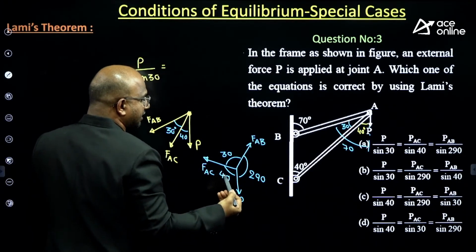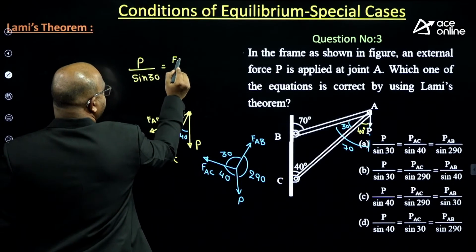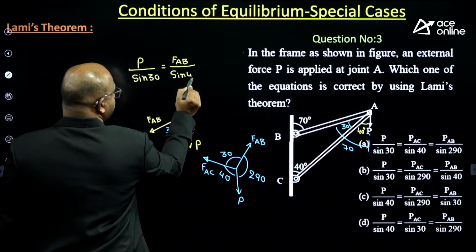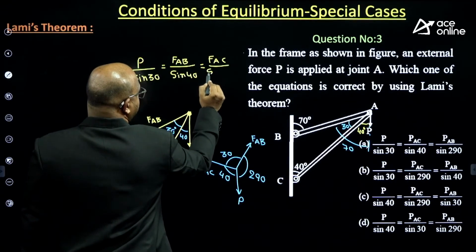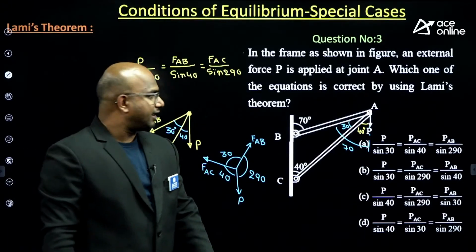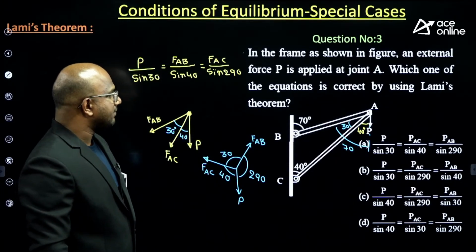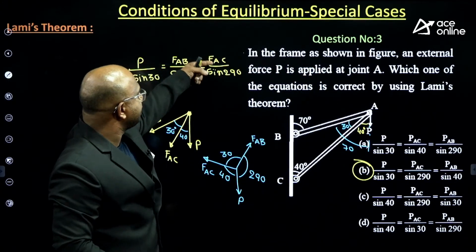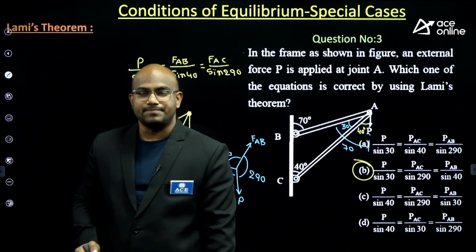Next, F of AB by opposite angle, sine 40. Next, F of AC by sine 290. Now observe carefully. Which one is the correct answer? P by sine 30 is there in option B. P by sine 30, F of AC by sine 290 and F of AB by sine 40. The answer is option B itself.